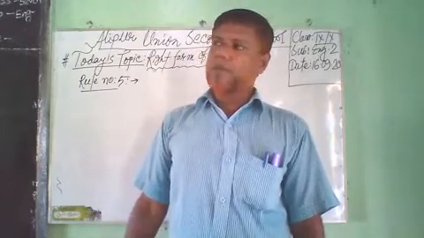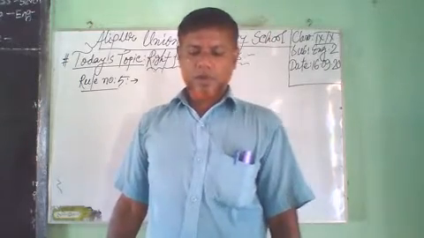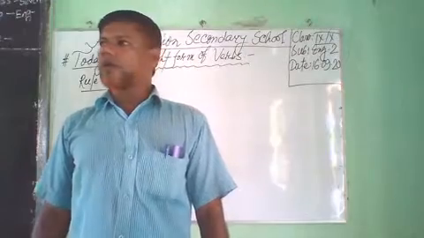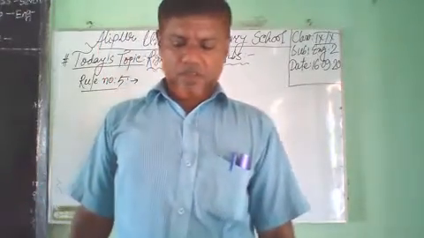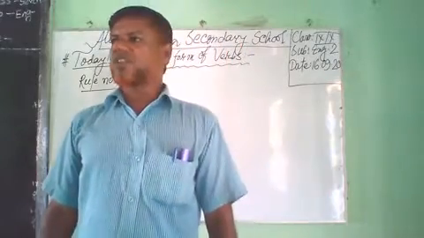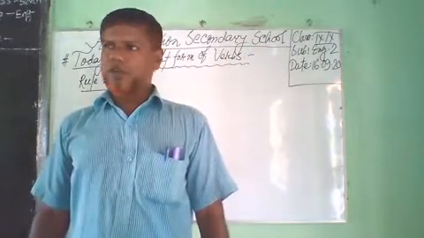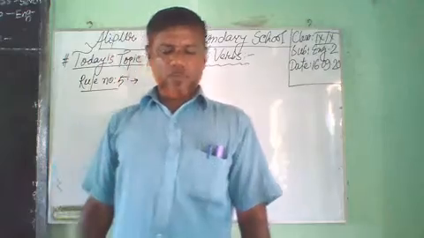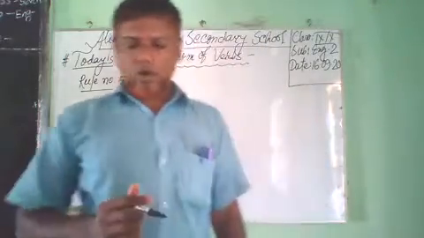But if there is no be verb, we have to take do, does, did according to tense and person. Have you understood? Dear student, look at the blackboard.